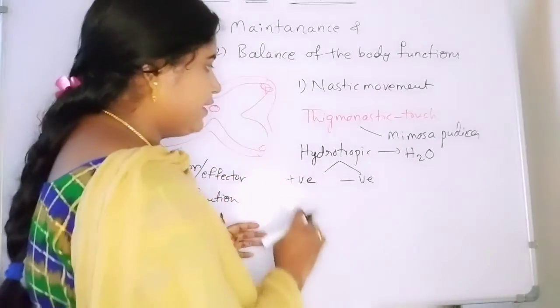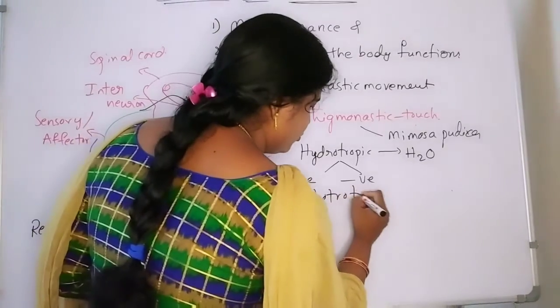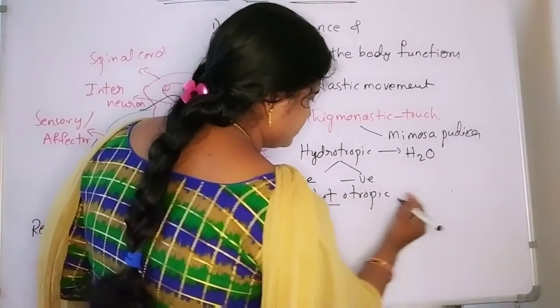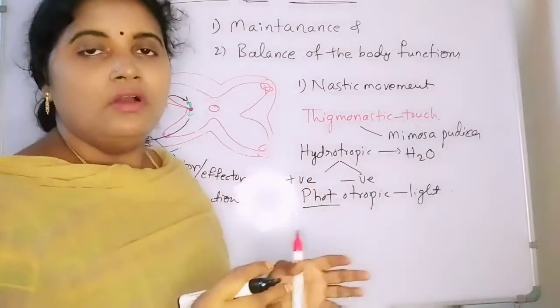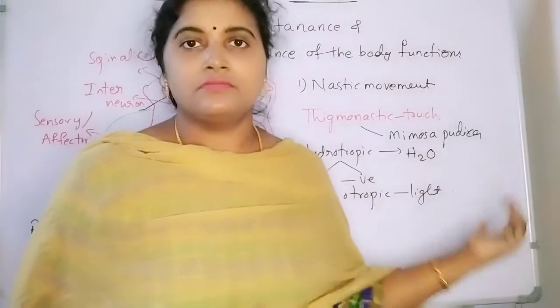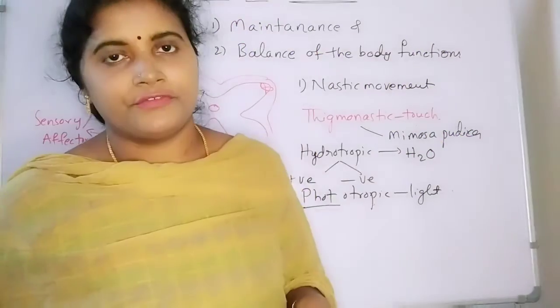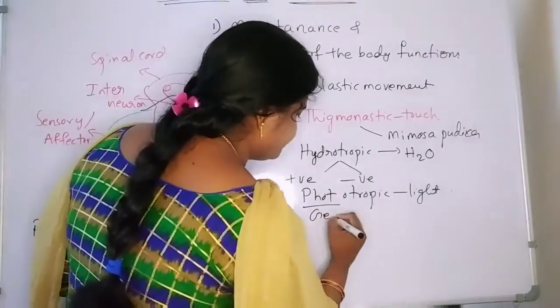Okay, so hydrotropic movements. After that, phototropic. Photo means light. So the plant is going to show a response to the light, either towards light or away from the light. In the same way, we have geotropic.